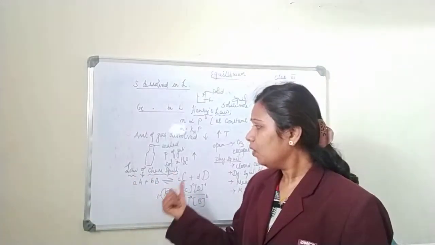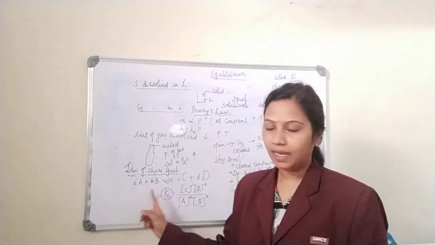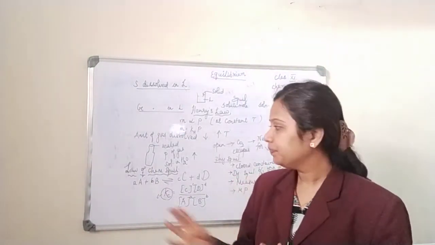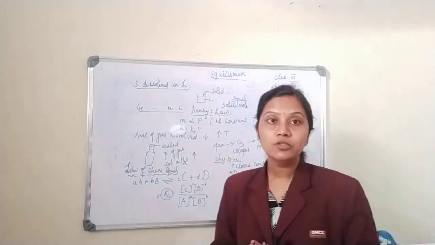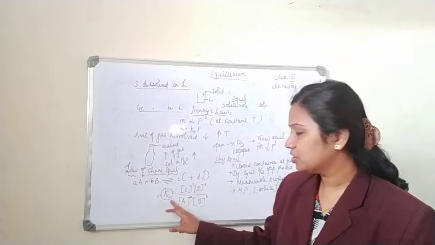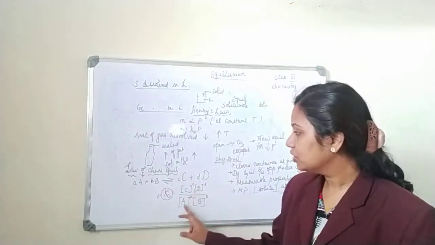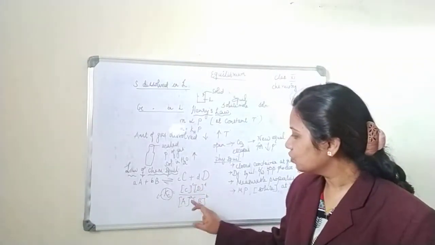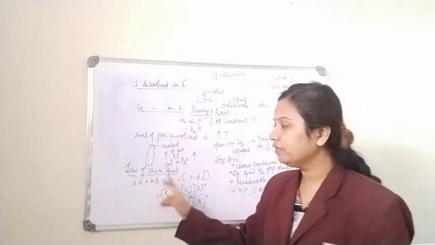Now, what is the law of chemical equilibrium? I have two reactants, capital A and capital B. Small a and small b are the concentrations of capital A and capital B. So A and B are reacting to give me the products C and D, right? So what is the law of chemical equilibrium? It is defined as the product of concentration of the products to the product of concentration of the reactants, and each concentration is raised to a power equal to the number of molecules. Okay, so this is called the law of chemical equilibrium.